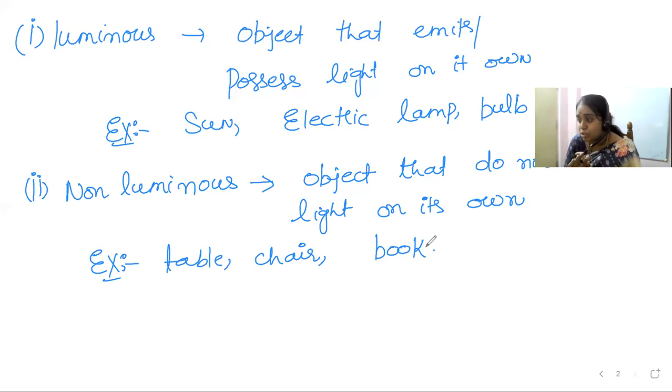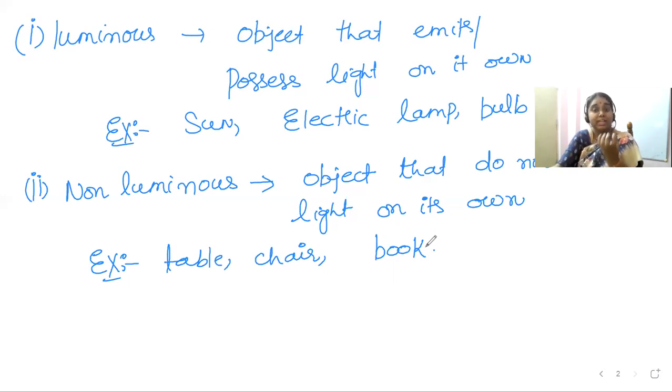So these are the most important. You may have one doubt: if they cannot emit light, how can we see those objects? That is a very good question. How are you able to see the objects which do not emit light on their own? That is where the concept of scattering or reflection comes in.